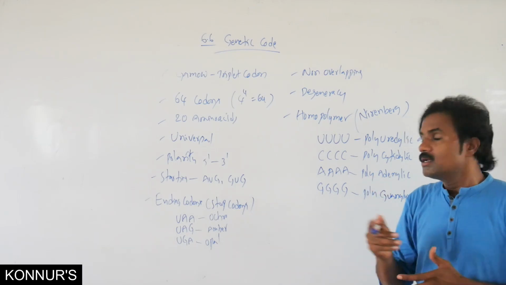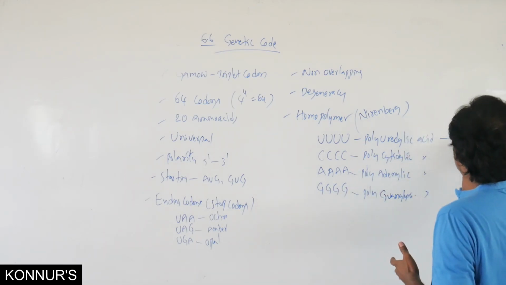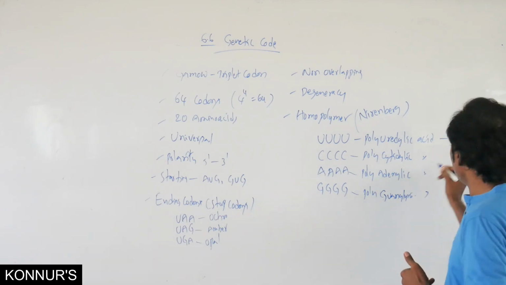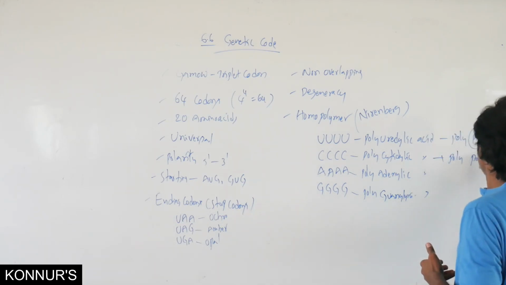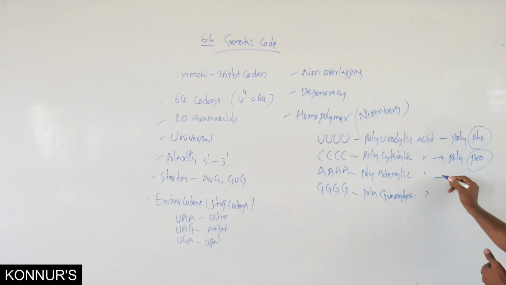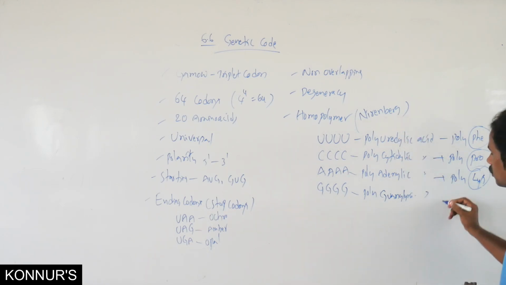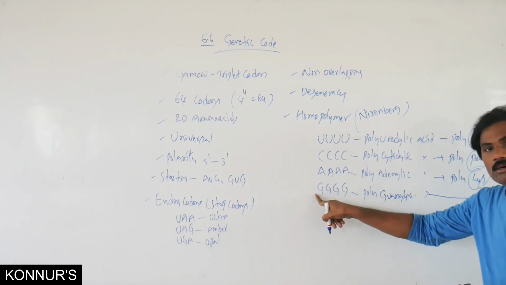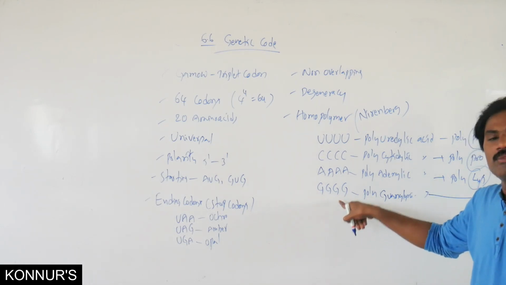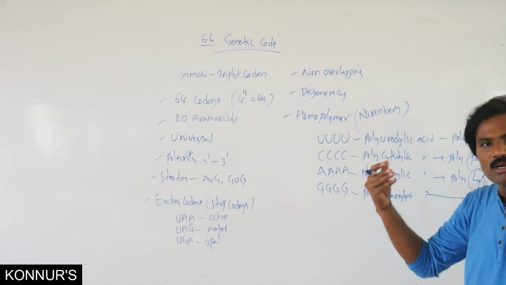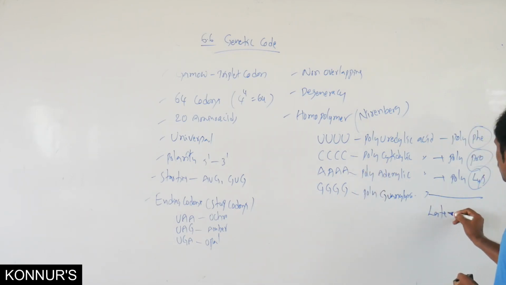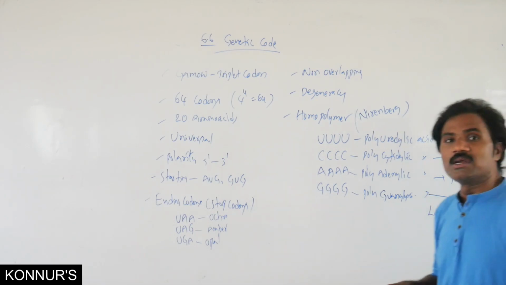Later they were represented as phenylalanine, polyproline, polylysine and so on. But initially he did not explain what the triplet GGG represents. Later they found it represents glycine.